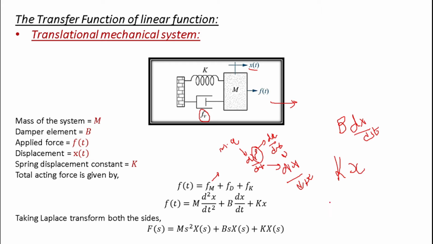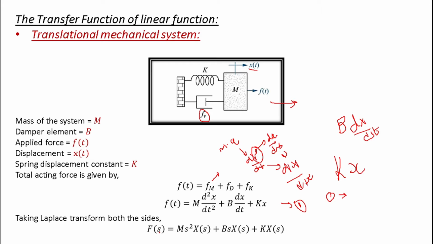This is the first step of finding a transfer function: using physical laws, find the differential equation. Now what is the second step? The second step is to find the Laplace transformation of the equation that we get from the system. So we have to find the Laplace transformation of this equation. The Laplace transformation of f of t is nothing but F of s.